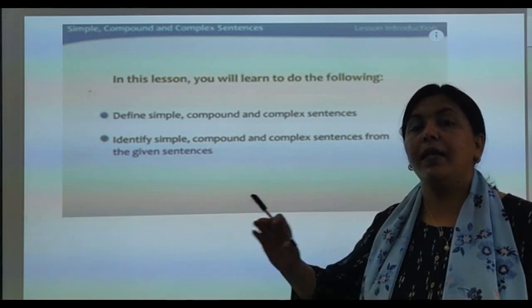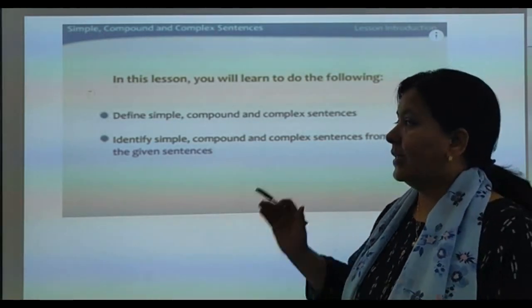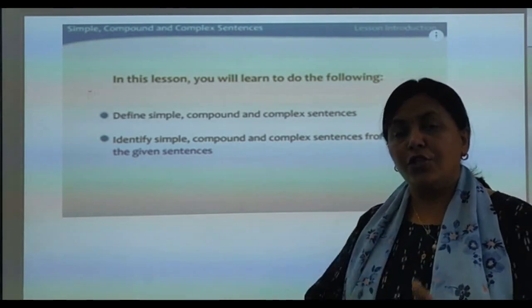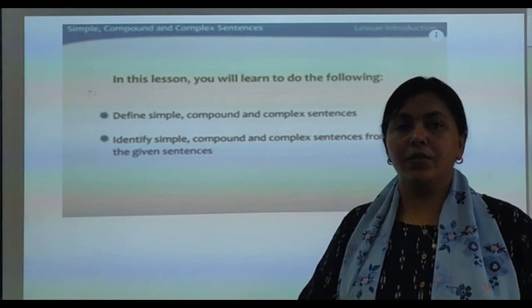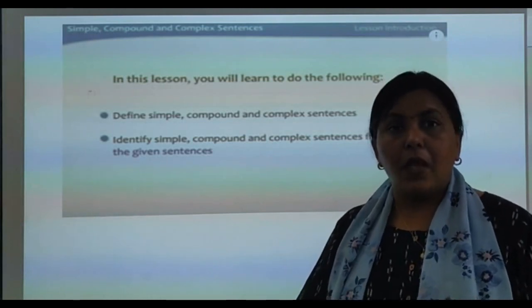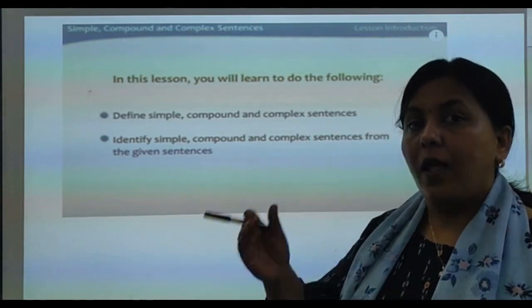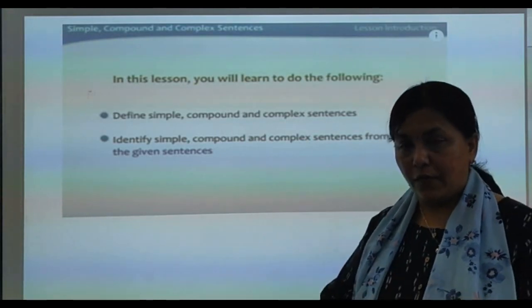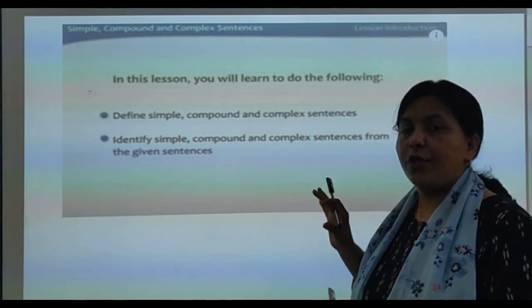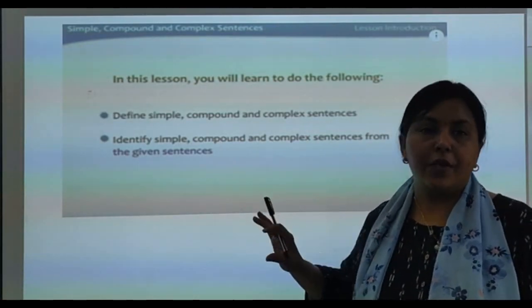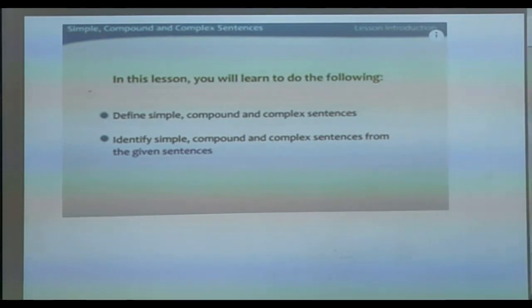I have to explain the reason of that identification, and along with that there will be conversion of sentences from simple to compound, compound to simple, complex to simple, simple to complex. This way conversion of sentences is also there in our syllabus, but that conversion I will take later on in detail. Today we are going to learn about identification of sentences, simple, compound and complex.